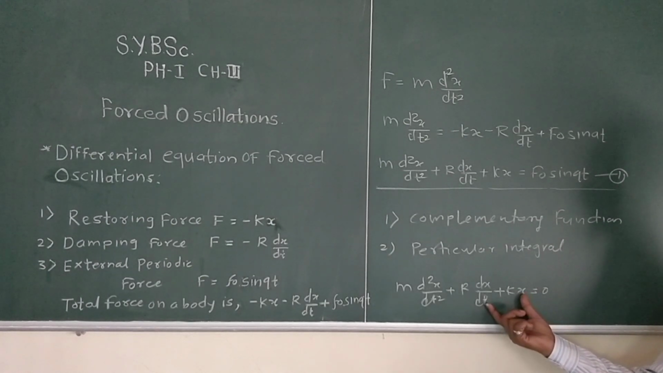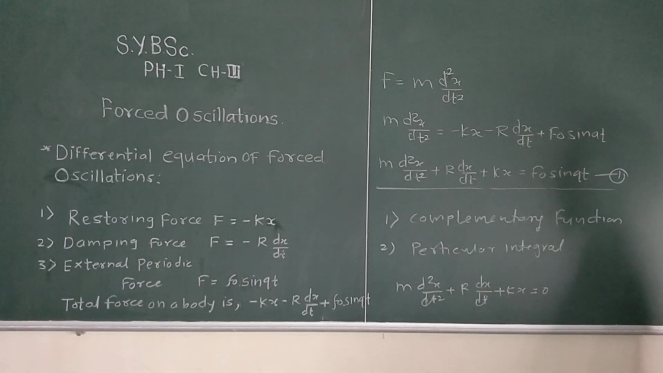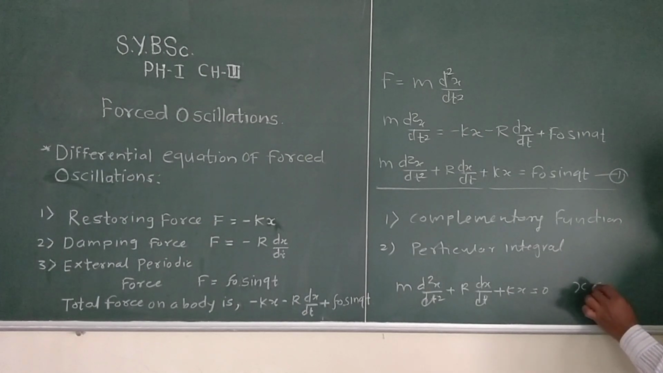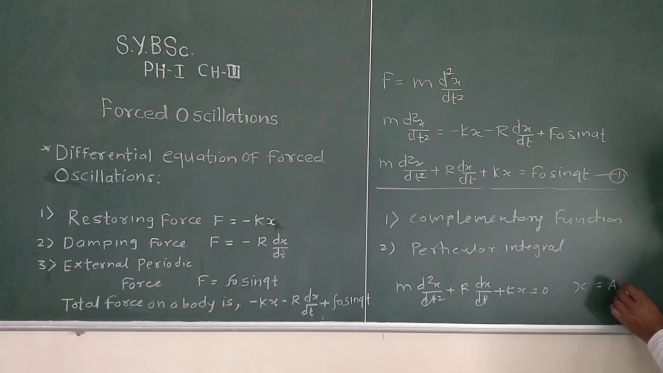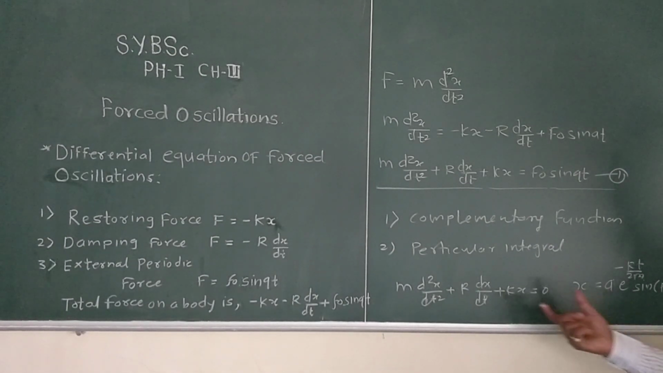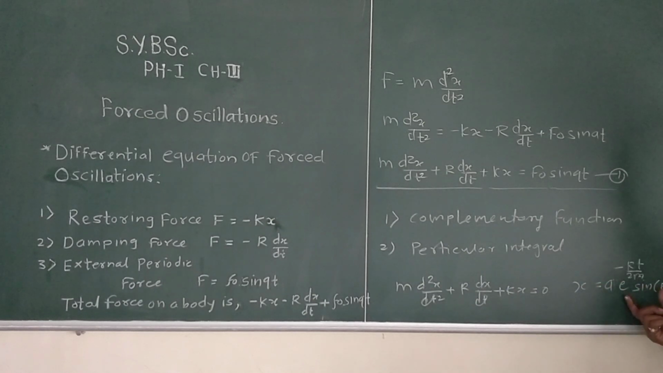So the solution of this equation we have obtained in the second chapter, that is damped oscillation, and the solution is given as x equal to A e raised to minus Rt upon twice m sin of (pt plus theta). Okay, so this is the solution of this equation and it is called the complementary function.